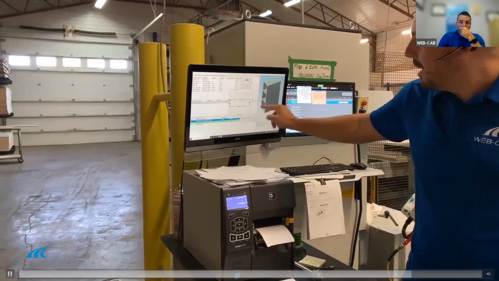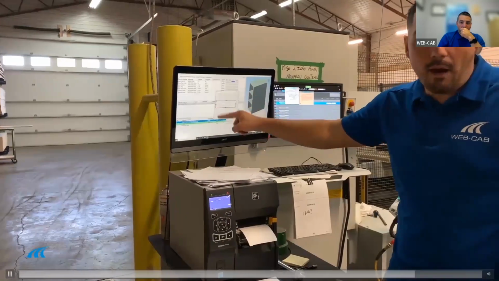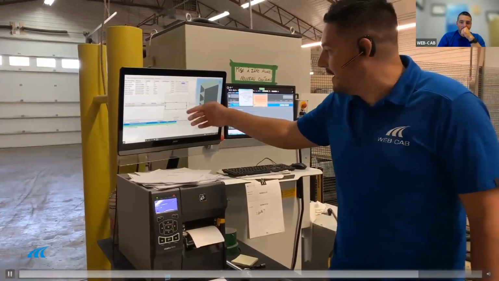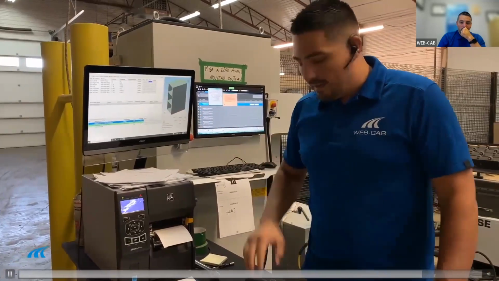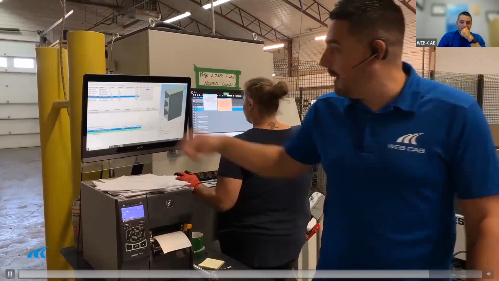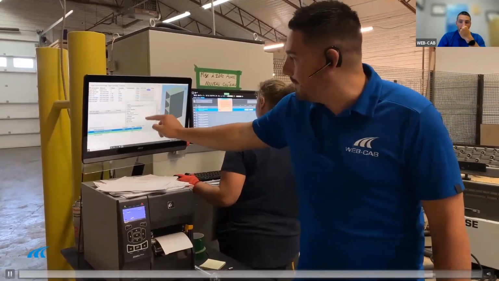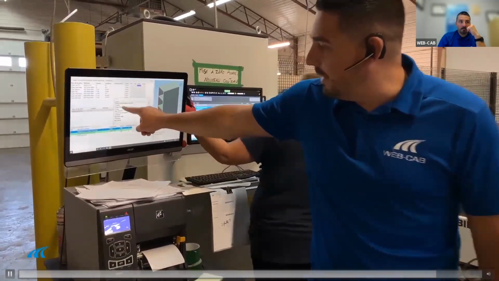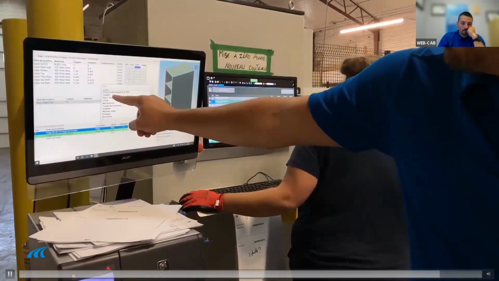I can also see what the machining is on this part, if I want specific details on what that part looks like. Once that's done, I'm just going to scan my barcode to load up the right part again and call it as being a damaged part. You're going to see a list of reasons. All these reasons can be personalized.